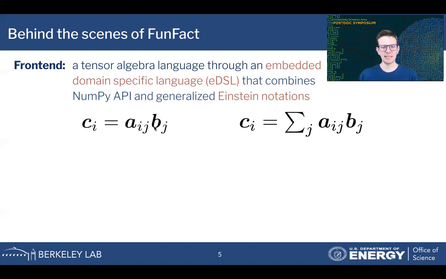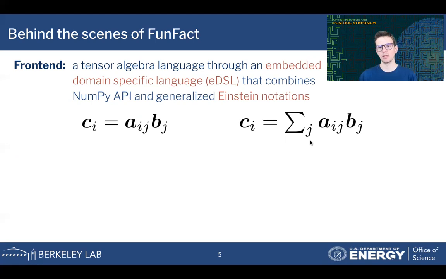And in an Einstein notation, it is assumed that indices that are repeated in a binary operation are contracted over. So this J index is contracted over, and the result is some other tensor C, which just has the index I remaining because J has been contracted over. So this is just a shorthand notation for something like this, where we write out the explicit summation over J.